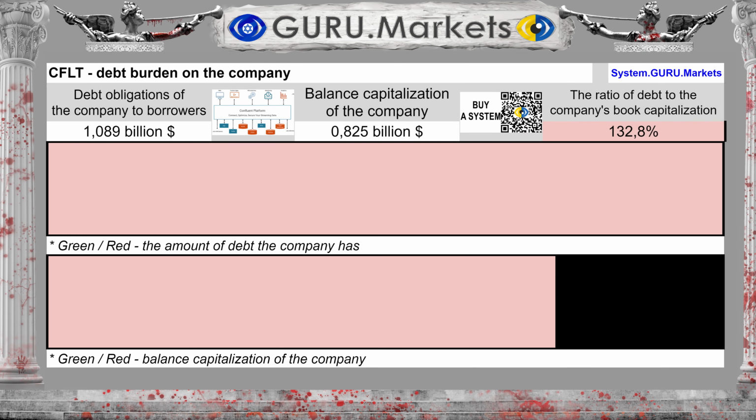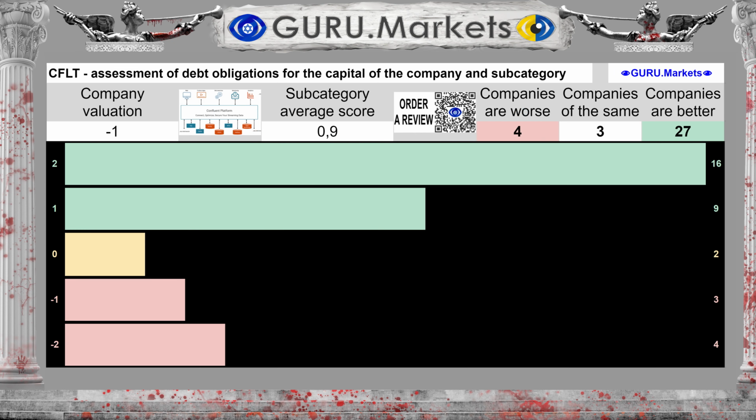The company under study has financial liabilities of $1.089 billion. Debt liabilities to balance sheet capitalization amount to 132.8% of capital. Assessment by the level of the company's financial liabilities: Bad, -1 point.